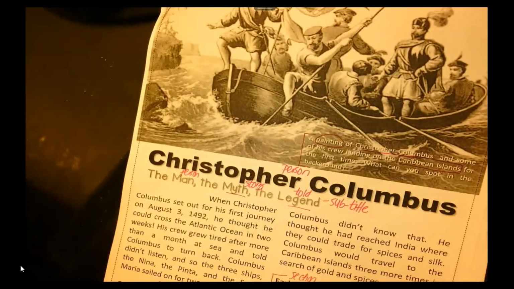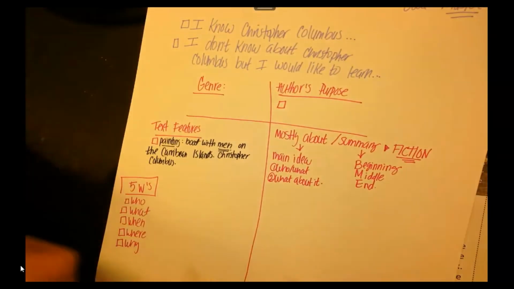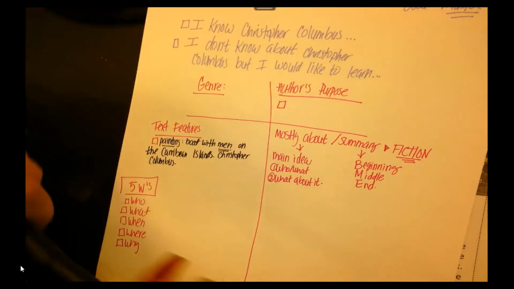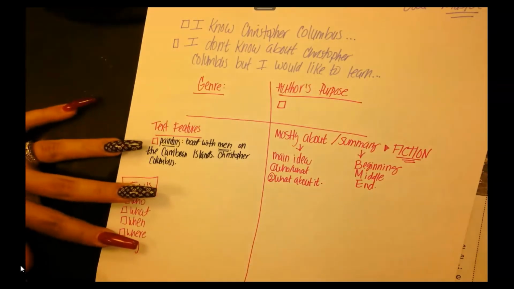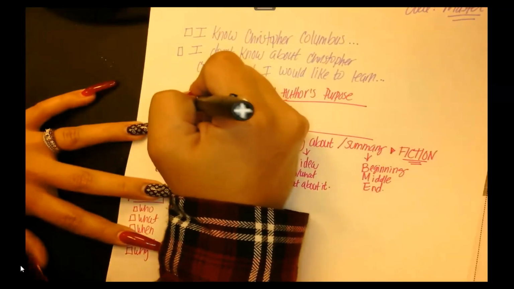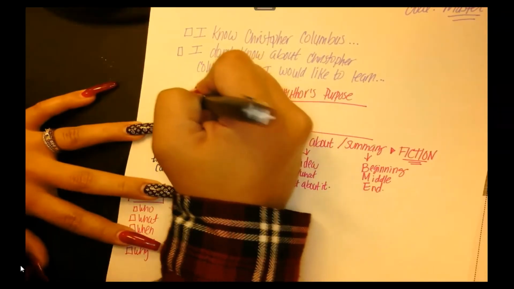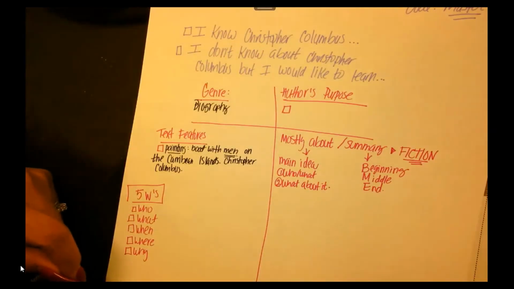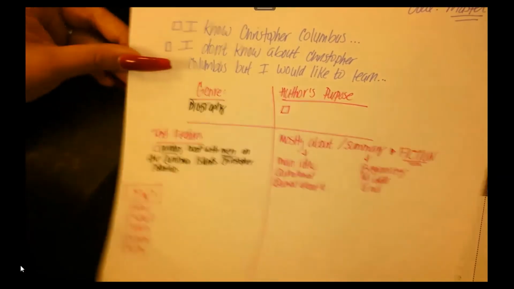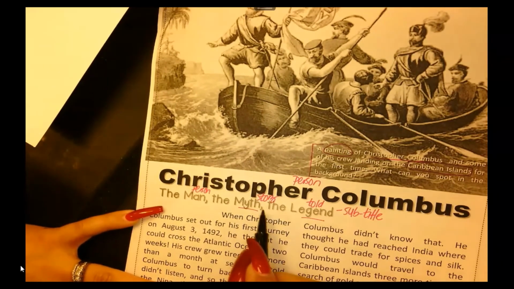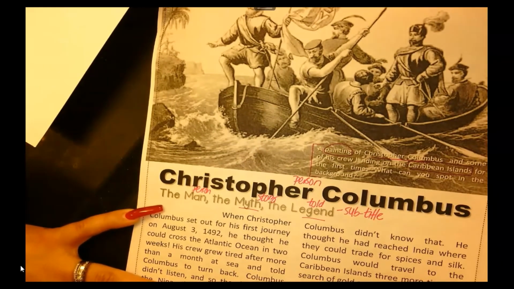So on our T-chart, boys and girls, what is the genre of this selection? If it's talking about a person, it's probably a biography, right? Now, Ms. Alvarado, how do you know that's not an autobiography? Well, boys and girls, did he use my legend, my myth? I am Christopher Columbus.